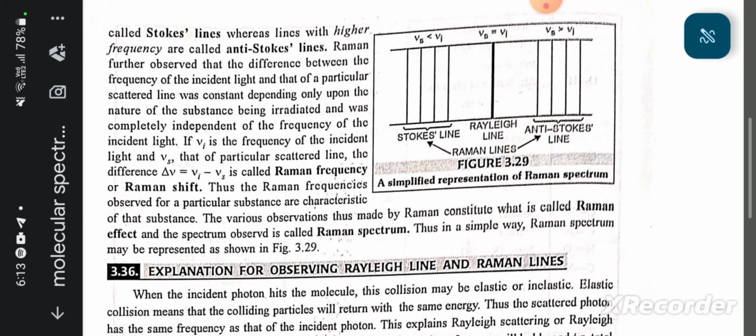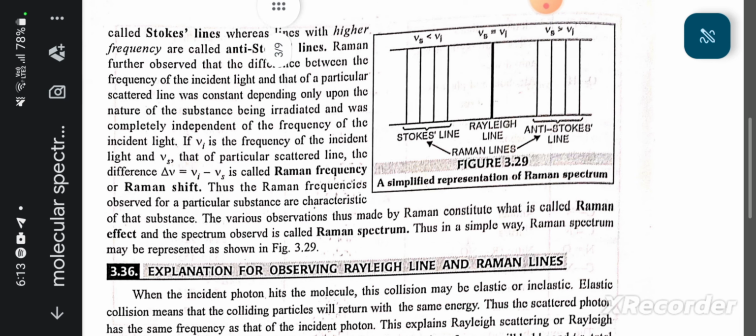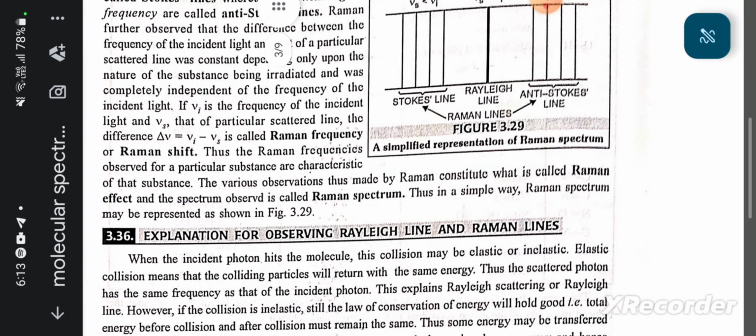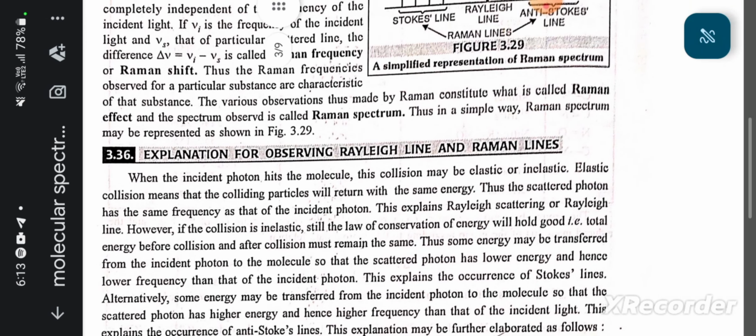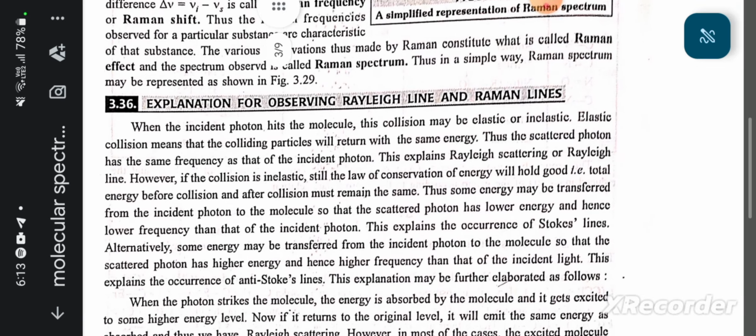The various observations thus made by Raman constitute what is called the Raman effect, and the spectra observed is called Raman spectra. Thus, in a simple way, Raman spectra may be observed as shown in figure 3.29. Explanation for the observing Rayleigh lines and Raman lines.